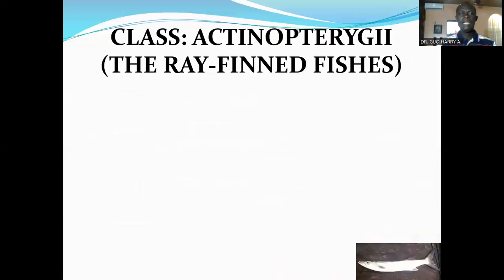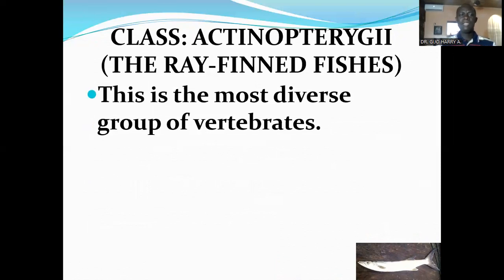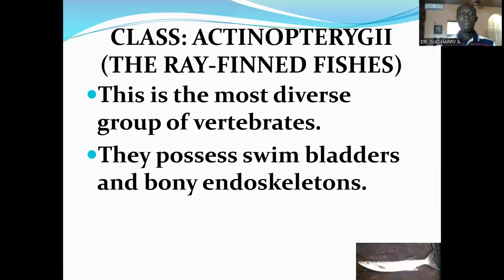Now I want to look at the class Actinopterygii, which contains the ray-finned fishes. This class is the most diverse group of vertebrates. They possess swim bladders and bony endoskeletons. They are the most diverse. Most fishes we commonly see in our rivers, oceans, and lakes are basically members of this class. They are the ray-finned fishes.